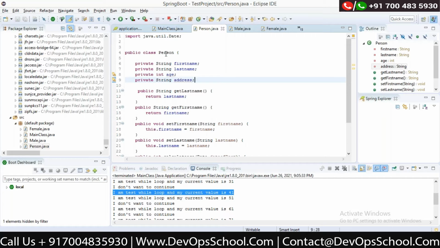You kept all the things associated with a person in one place. That is called encapsulation in Java.